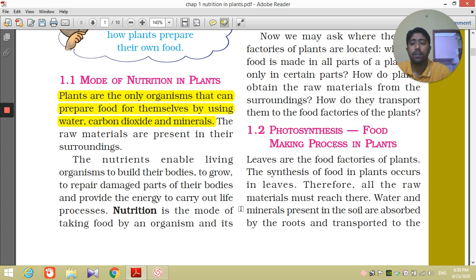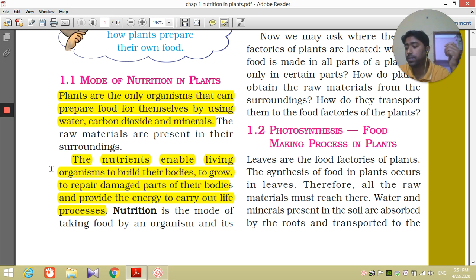The nutrients enable a living organism to build its body, to grow, to repair damaged parts of the body, and provide the energy to carry out life processes. They provide energy for the living body to grow, to repair damaged parts, as well as to carry out various other life processes.